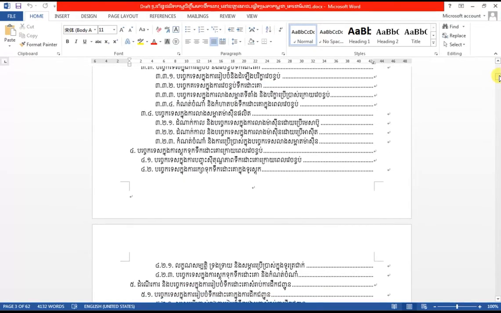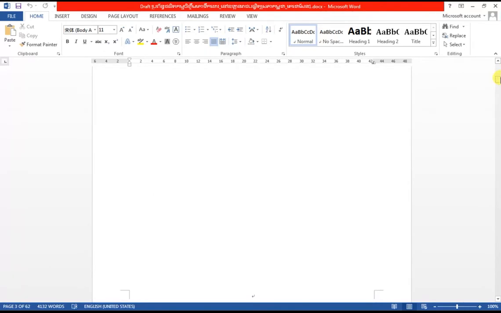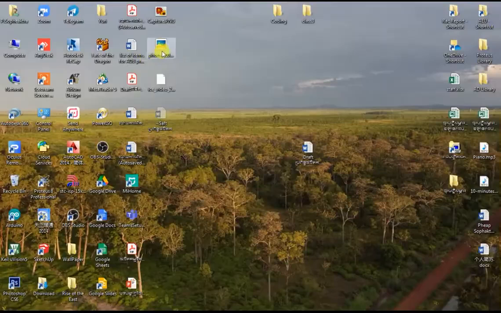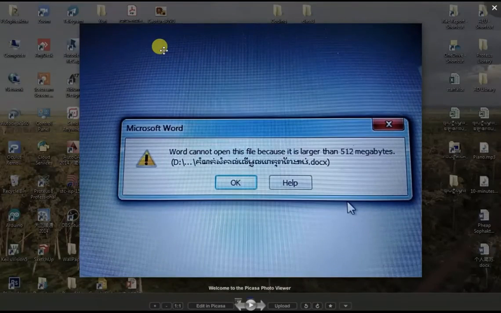What you are going to do next is go back and resize your images and then add them again and make sure that it will not exceed the 512 megabytes again. And if it exceeds again, you will never be able to open it again unless you do the same way, just like what we did a moment ago. So this is the solution to the issue where Microsoft Word shows that Word could not open the file because it is larger than 512 megabytes.